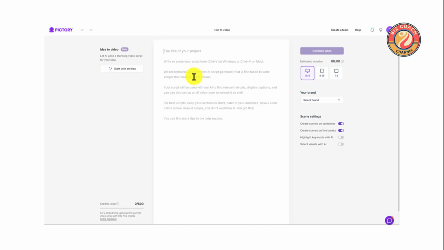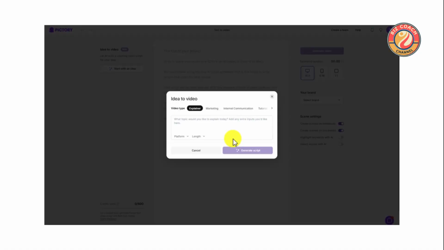Craft your script with precision using the text-to-video feature. This tool helps you transform your written words into compelling visual narratives. Generate a video from your script effortlessly. With advanced AI, your text is converted into a polished video ready for sharing. Preview and edit your video script to ensure it meets your expectations. Fine-tune every detail for a perfect final product.